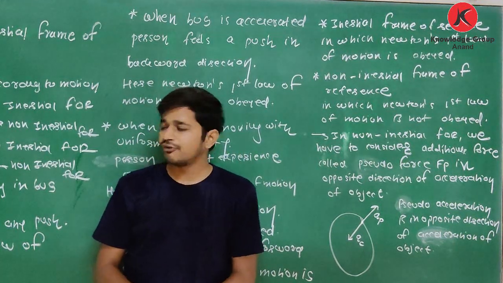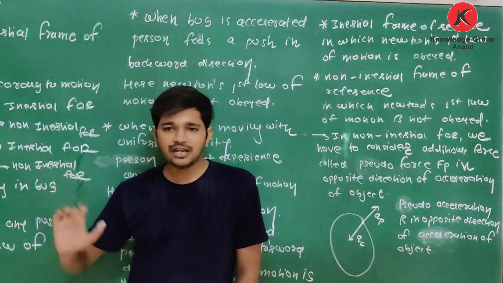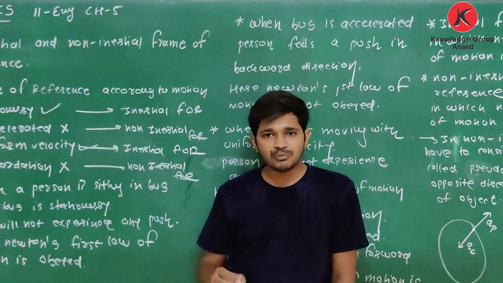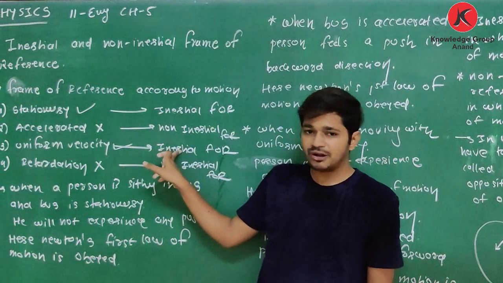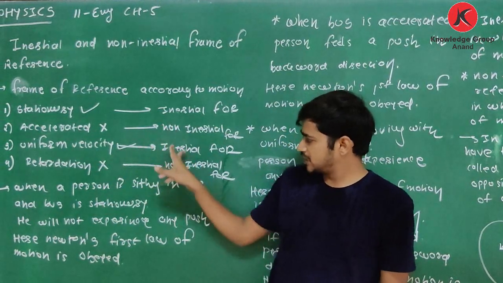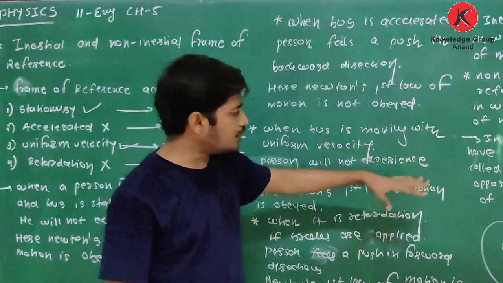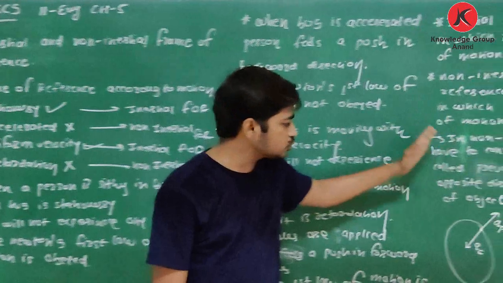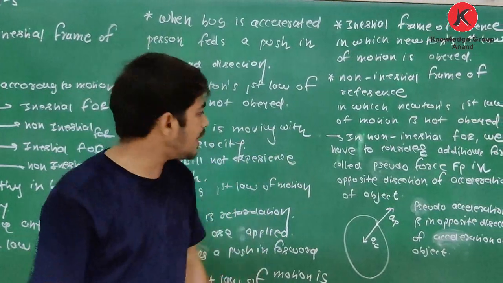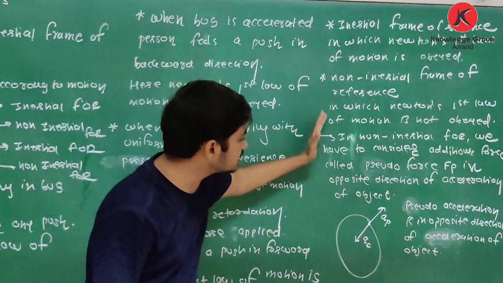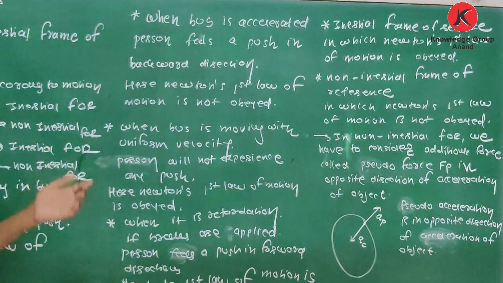According to its motion, frame of reference has 4 types: stationary, accelerated, uniform velocity, and retardation. A frame of reference in which Newton's first law of motion is obeyed is called an inertial frame of reference. In which it is not obeyed, it is called a non-inertial frame of reference. In case of a non-inertial frame of reference, we have to consider one additional force, that is pseudo force, and it is acting in the opposite direction of acceleration. Now, what is pseudo force? How to consider this pseudo force? How to calculate this? We will understand by taking one example.